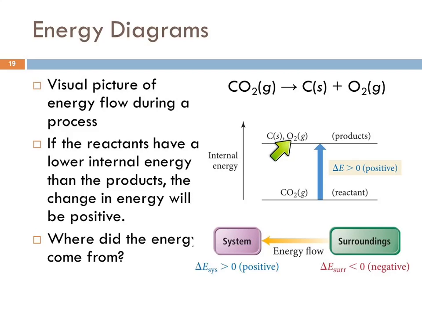How could the carbon and the oxygen have higher energy than the CO2? They must have gotten energy from something else. They got it from the surroundings. Energy came in. So there again, energy is like money. When money comes into my bank account, I feel positive about it, right? Energy coming into the system is a positive thing. And we call that an endothermic process because the energy is coming in.